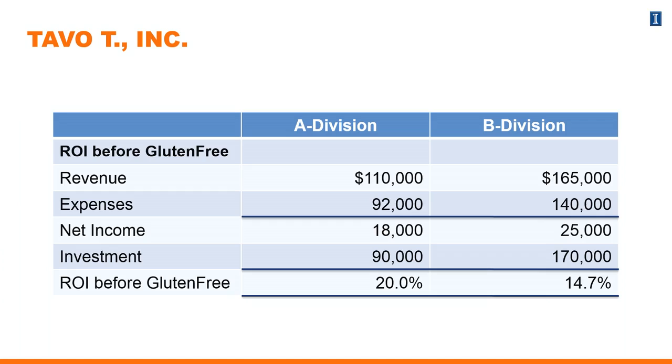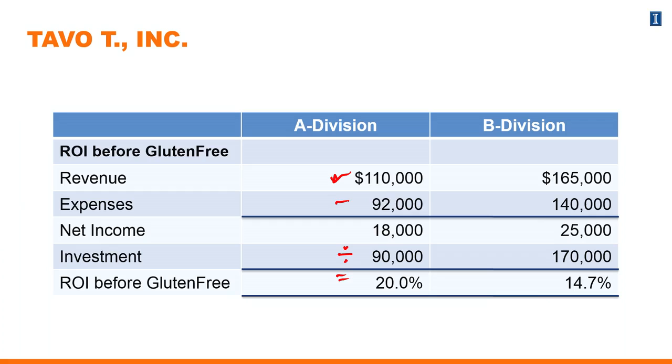For the A division, we were told that the revenues for the year on an annual basis are $110,000. The expenses for the year are $92,000. The difference between those two is a rudimentary net income measure of $18,000. This is going to represent the numerator in the return on investment calculation, our income number or profit number. The investment that A division currently has, its asset base if you will, is $90,000. So our ROI calculation is $18,000 divided by the $90,000, yielding a 20% return on investment.